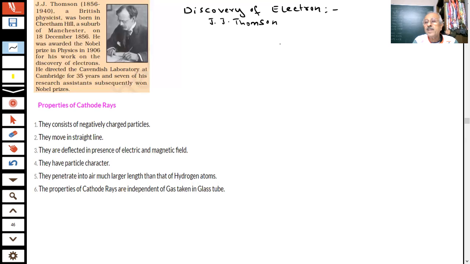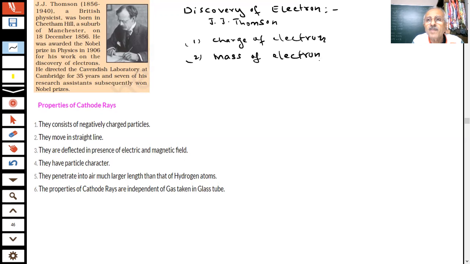And it is important now. The question then began: what is the structure of the atom? The main purpose was to find the structure of the atom, students. After the electron was discovered, the charge of the electron was also determined, and the mass of the electron was also determined experimentally.